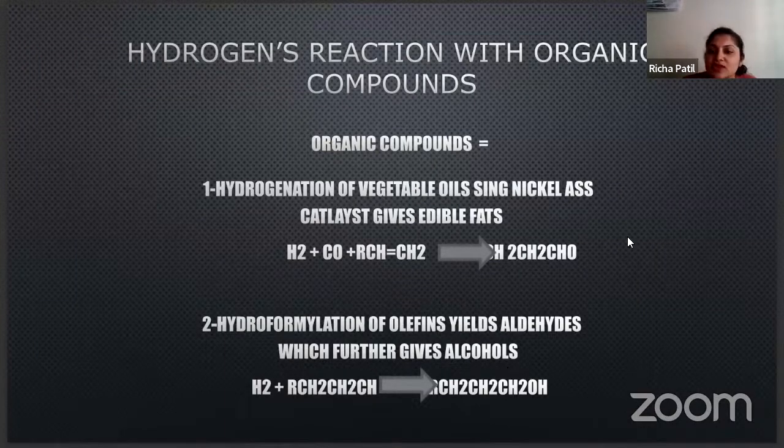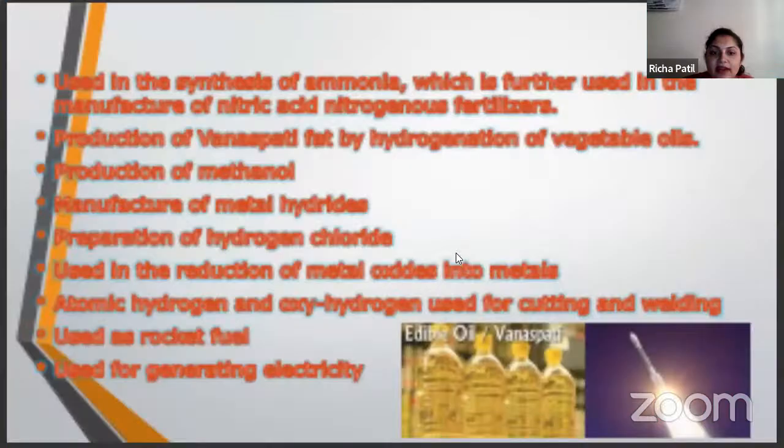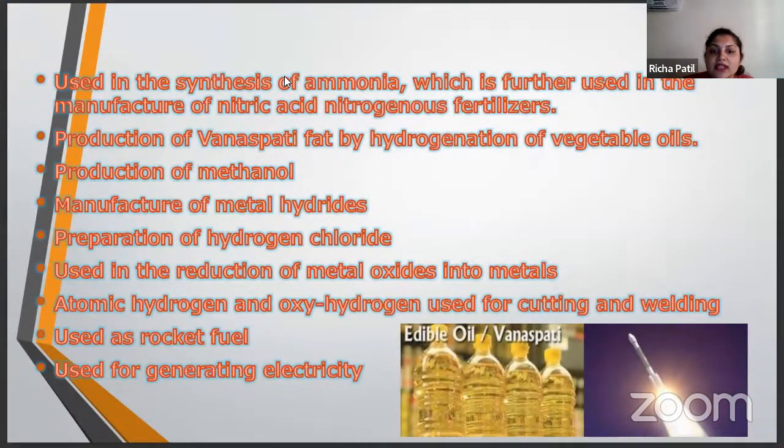Next are the uses of dihydrogen. It is used in the synthesis of ammonia, in the manufacture of nitric acid, and in the production of vanaspati fat by hydrogenation of vegetable oils. It is used in the production of methanol and in the manufacture of metal hydrides.